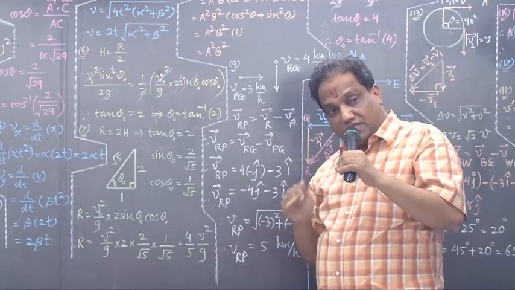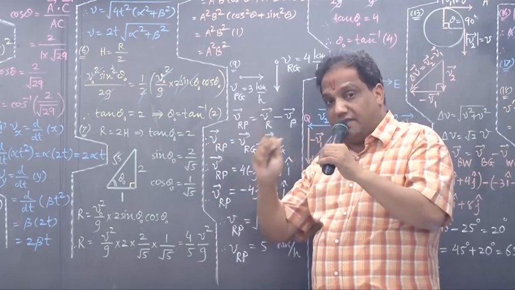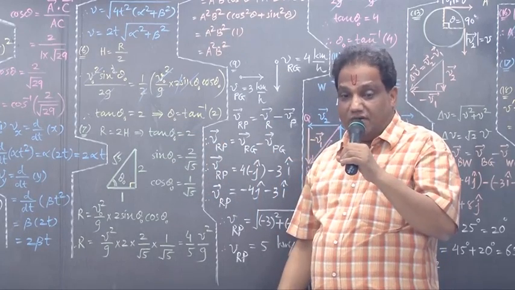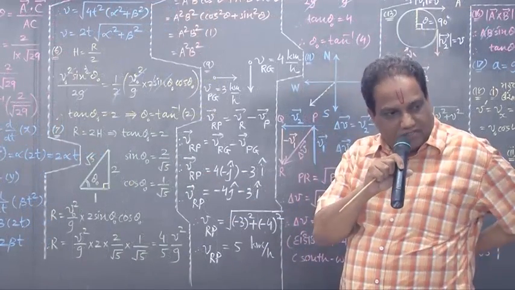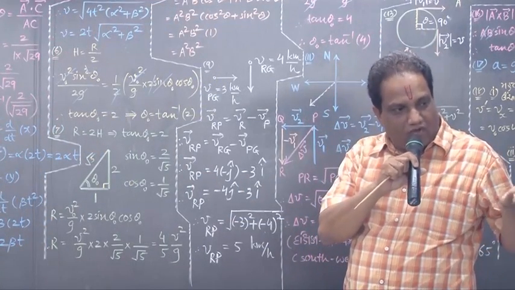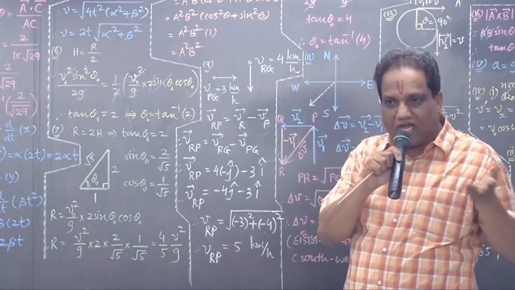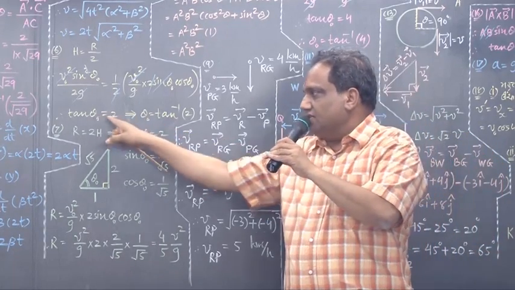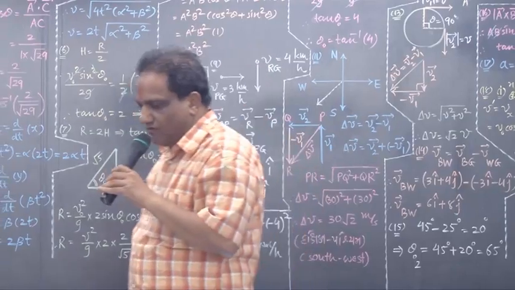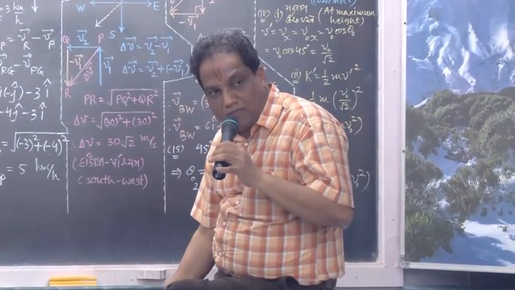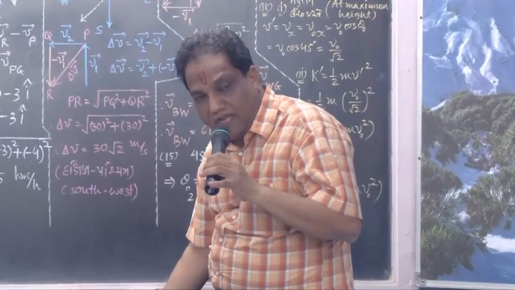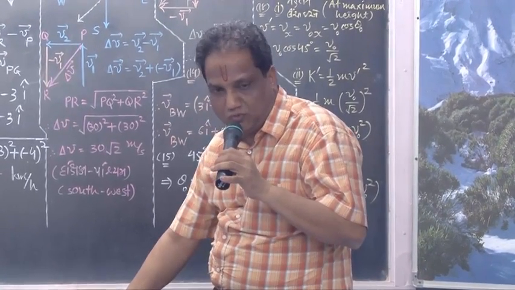But in school examination, they may ask this angle in degree and minute. Now let me see who can find it. Find out from here. No need to convert. Already you have the table of natural tangent. Tan theta 0 equals 2. What is theta 0? Find out that angle for which the tangent function value should be 2, and if not 2, then nearest to 2.